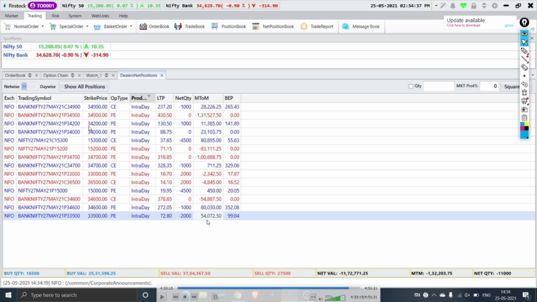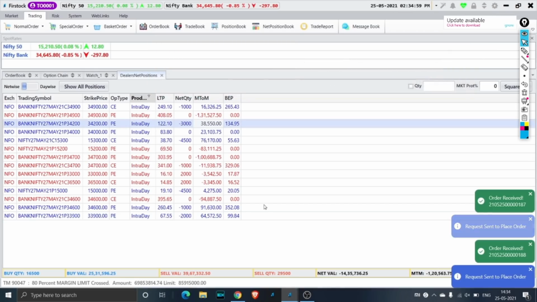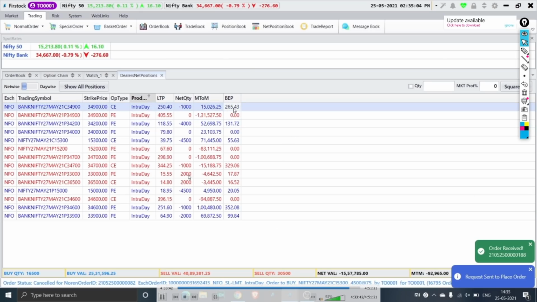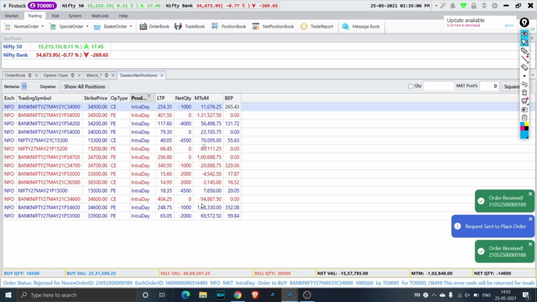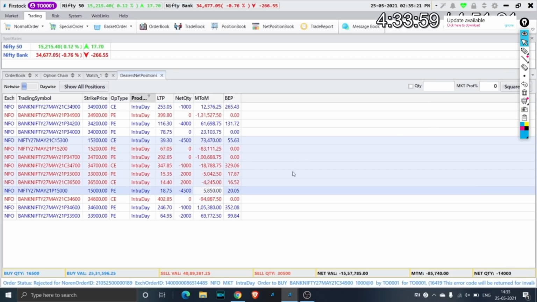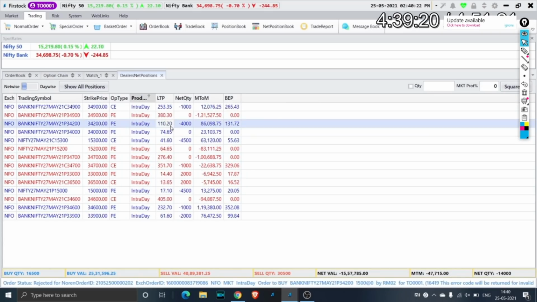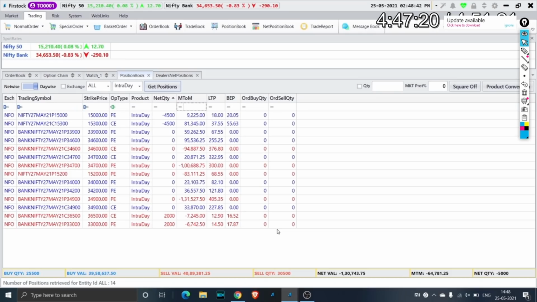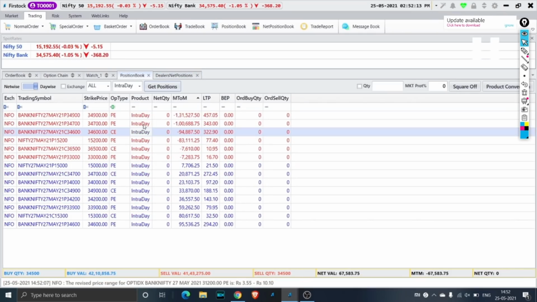I started shorting more of the 34,200 puts. You have only 1,000 quantity right now, and as I move ahead I short 3,000 and make it 4,000 quantity of puts as the market started to bounce back up, because we had a lot of calls present. That's the reason I started shorting more puts, and we finally come to a point where we have a 67,000 loss, and I decide to book everything at this point. We book everything around 14:52, at a 67,000 loss.